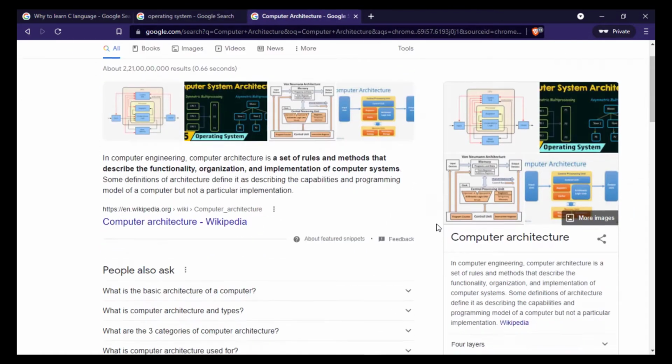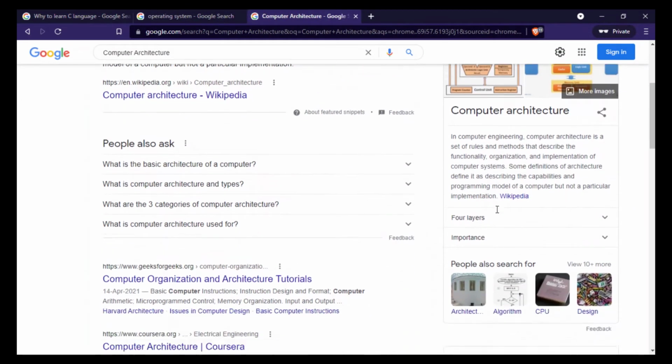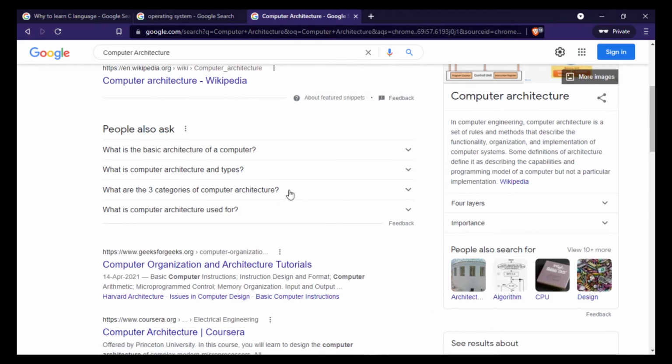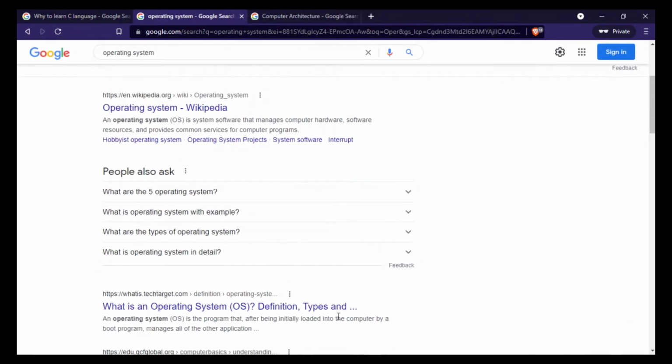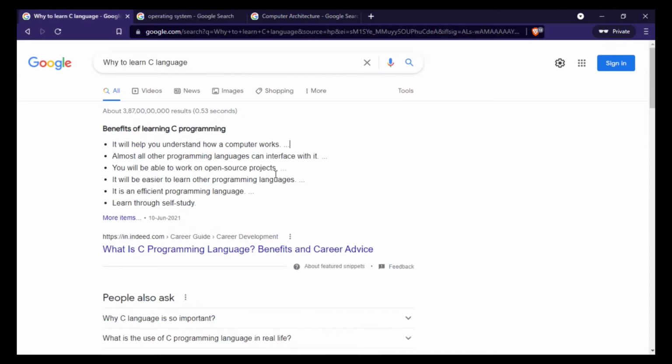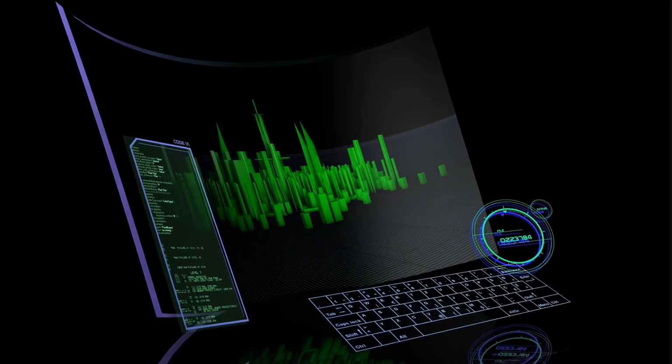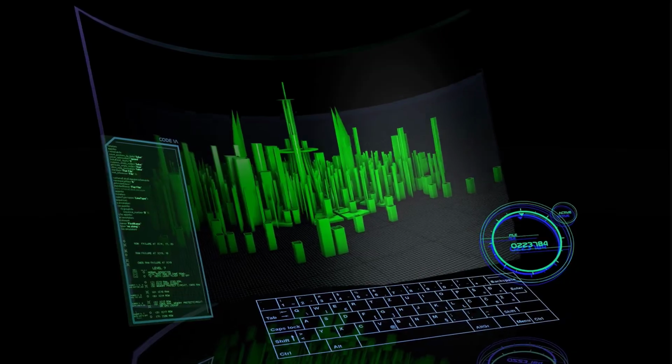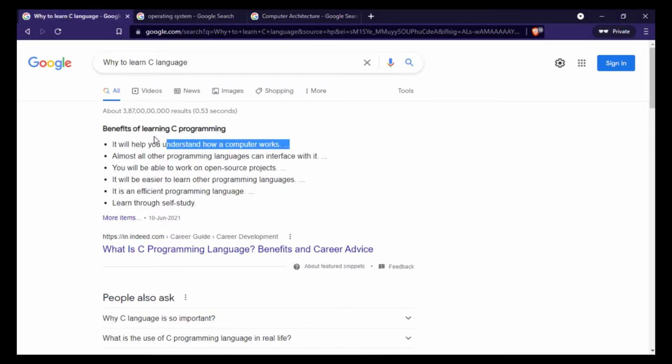Computer architecture will tell you about the architecture of a computer, how it is working and how the machine is working, and then the operating system will tell you how the operating system works in that computer. So C language is very close to the architecture of the computer. That's why we say that we can know how a computer works.